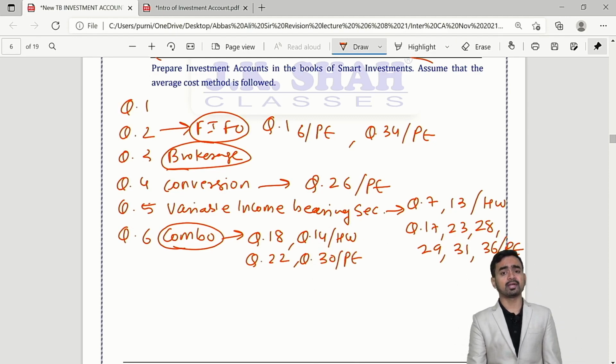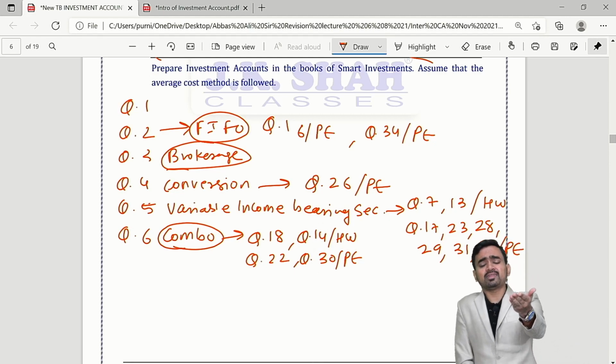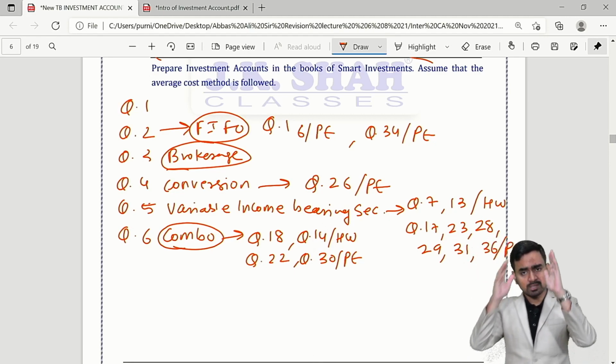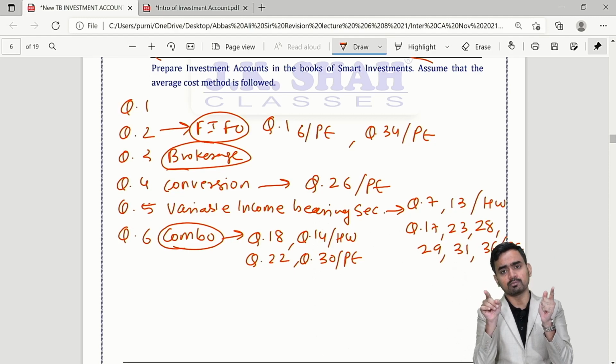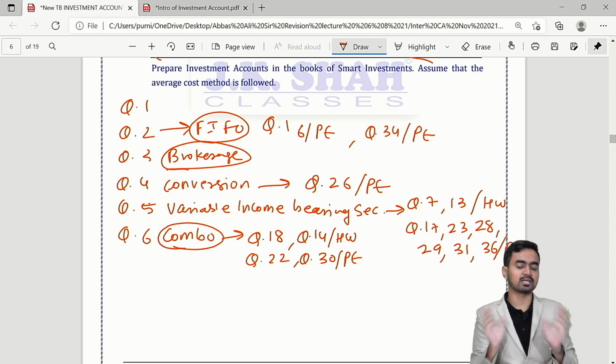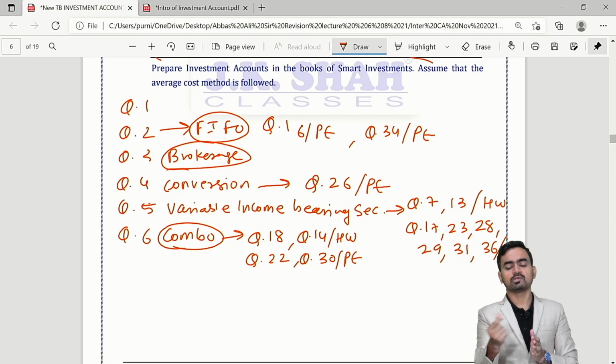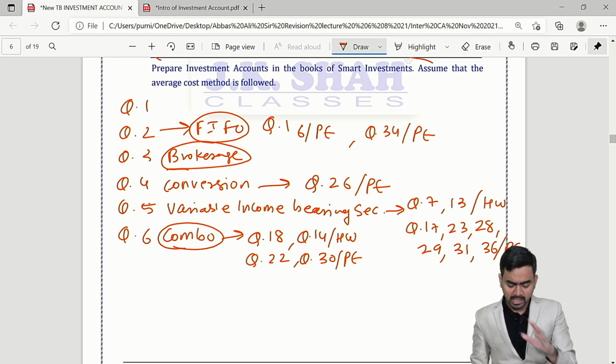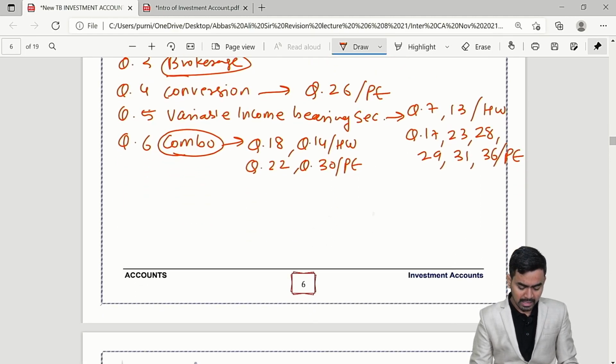Okay, so my dear students, nothing more than this. If your 6 questions in that important point and my revision lecture are clear, you can answer all the sums carefully. Okay, but still for you I will discuss.